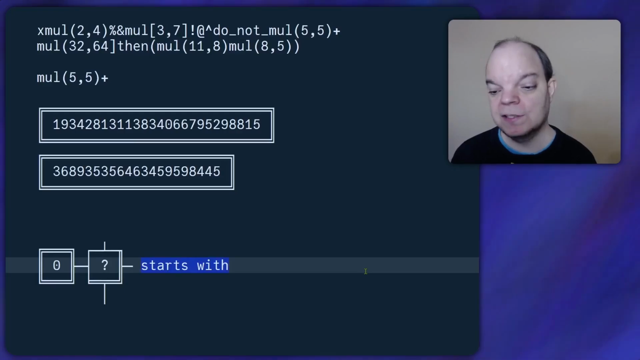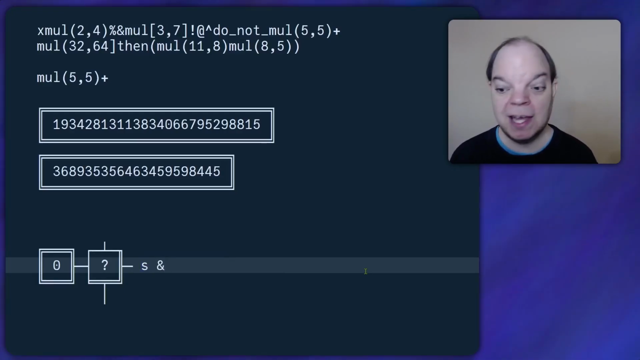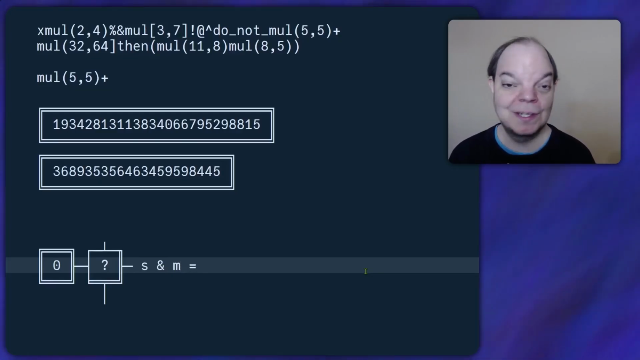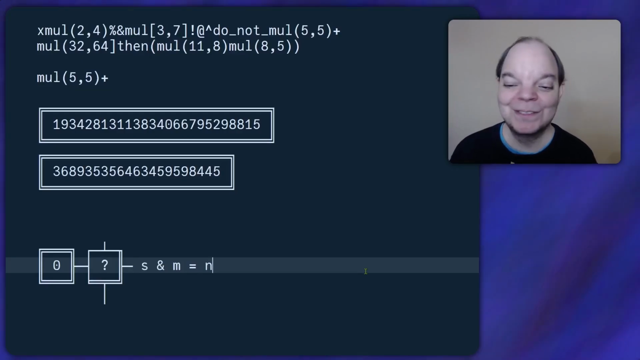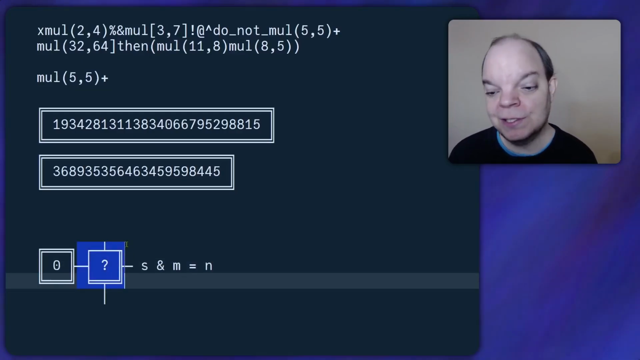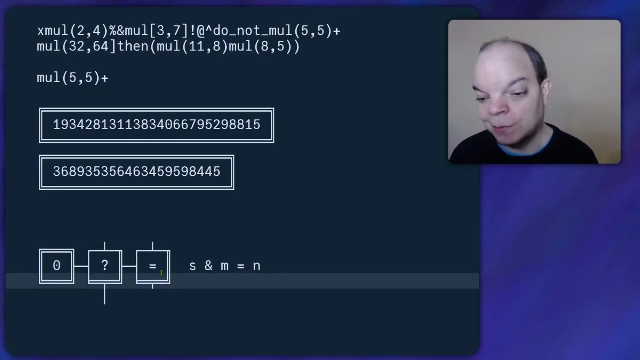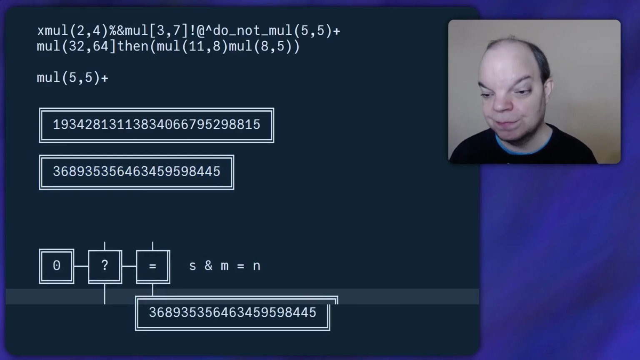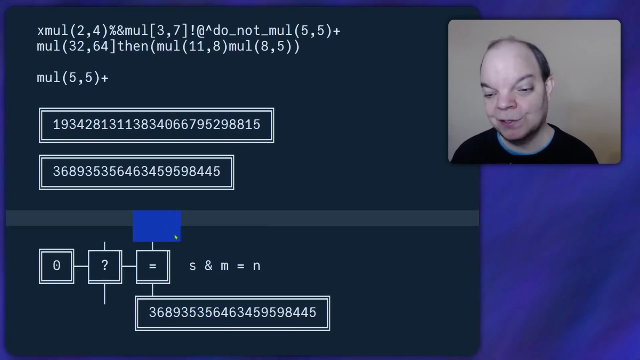Now, to check if it starts with that, we need to bitwise AND it with the bigger number, which I'm going to call M, the mask. And we need to check if that's equal to the other number, which I'm just going to call N. So to check if they're equal, let's put an equal box here. I'm going to put the constant, which is the N, on the bottom, which will allow me to put the rest of the logic up here.